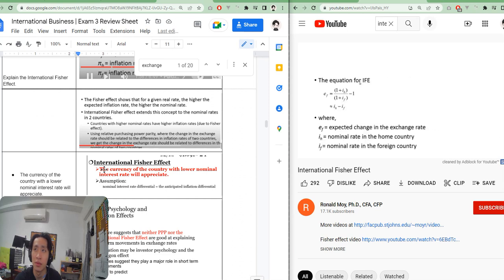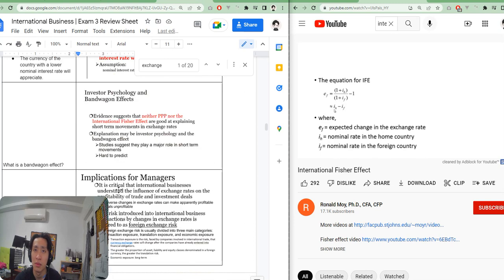So the equation for this is the expected change in the exchange rate is 1 plus the interest rate in the home country divided by 1 plus the interest rate in the foreign country. Or it can be approximated by the interest rate in the home country minus the interest rate in the foreign country.